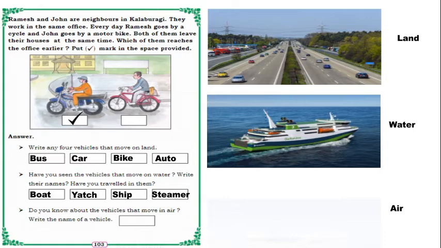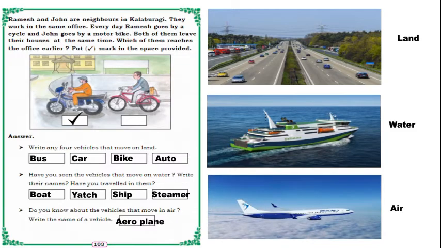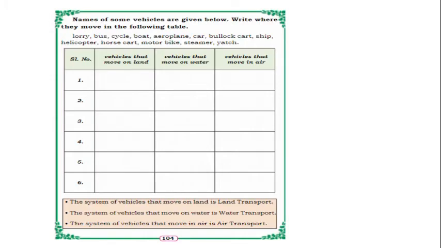So okay, in the next, do you know about the vehicles that move in air, children? Yes, write the name of a vehicle. One example we need to give here. So that is aeroplane. Aeroplane is a vehicle which moves in air.